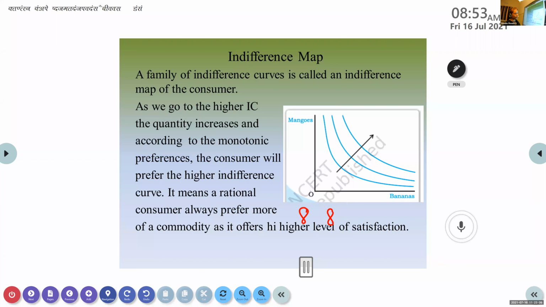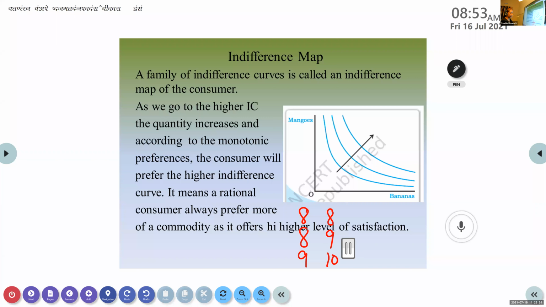Alan, can you tell what is indifference map? It is given on the screen. Not the indifference curve, a family of indifference curves. That means many indifference curves, if we are representing them on a graph, all together we call it an indifference map. Okay.